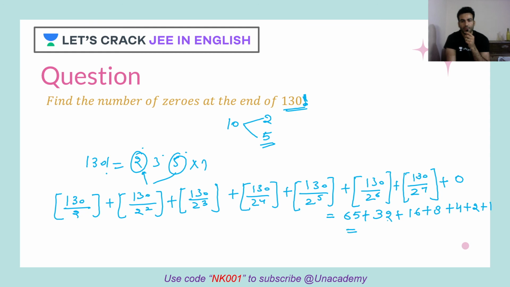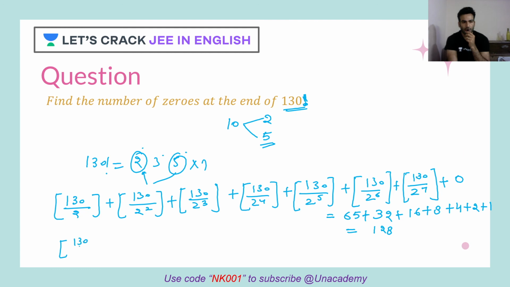Let's sum them up. 65 plus 32 is 97. 97 plus 16 is 113, 113 plus 8 is 121, plus 4 is 125, plus 2 is 127, plus 1 is 128. So 128 is the exponent of 2.